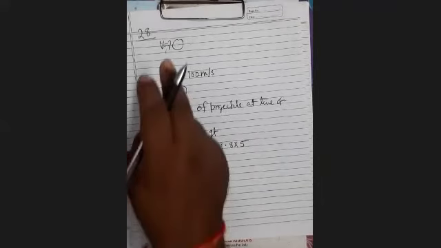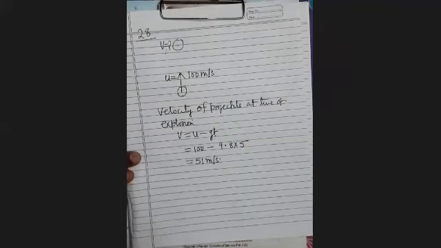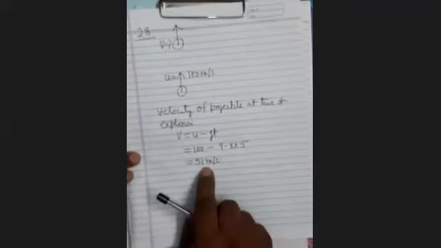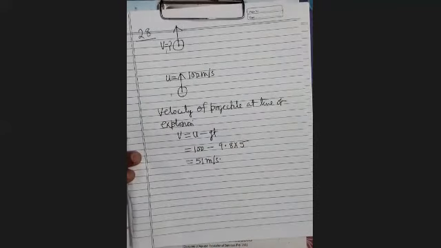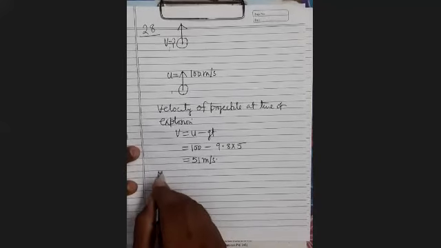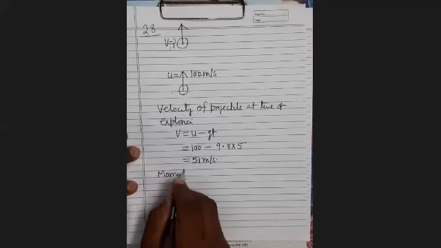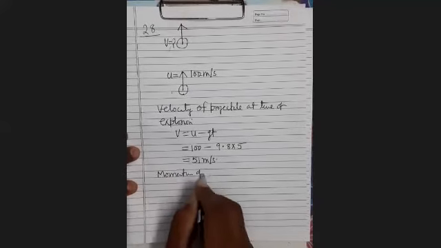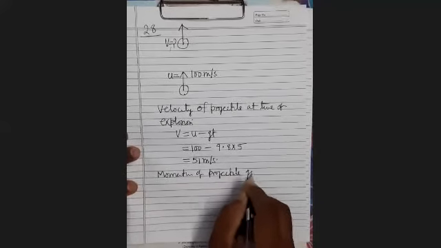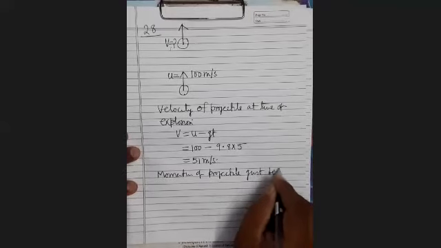So what was its momentum at the time of explosion in upward direction, and how much? Its mass is 50 kg, velocity is 51, so 50 into 51. That is the momentum of projectile just before explosion.